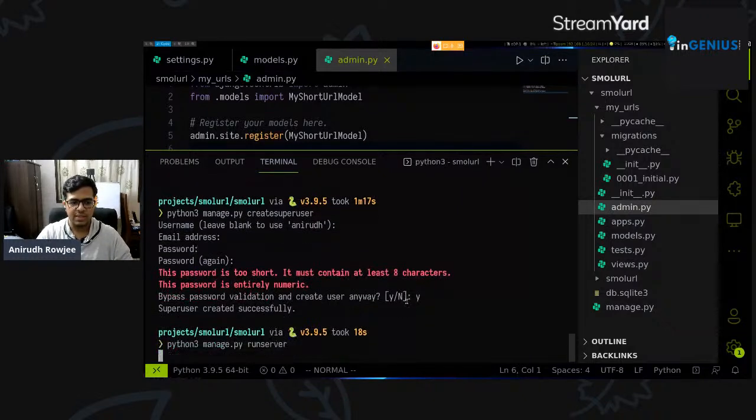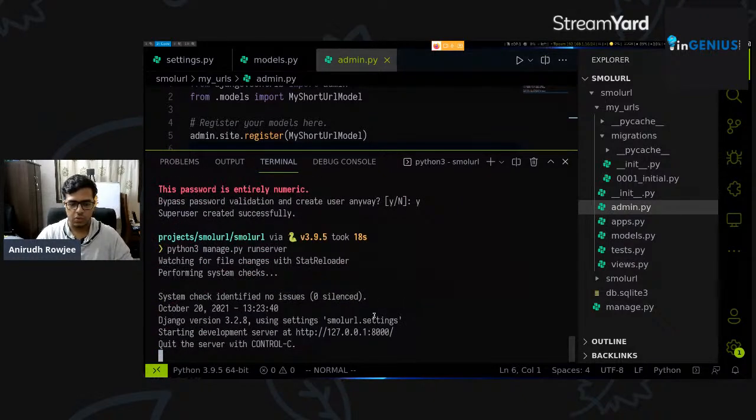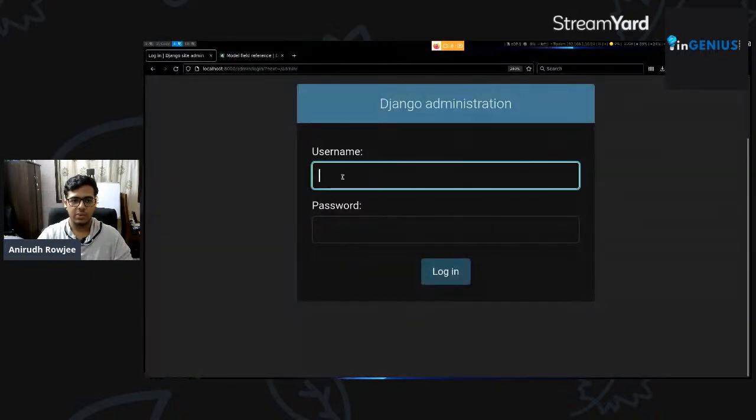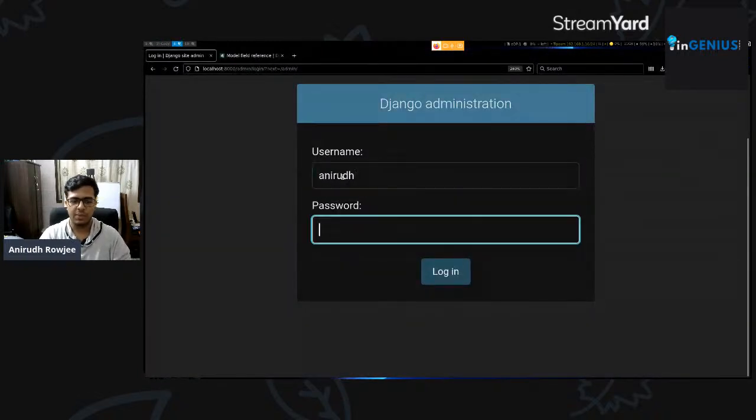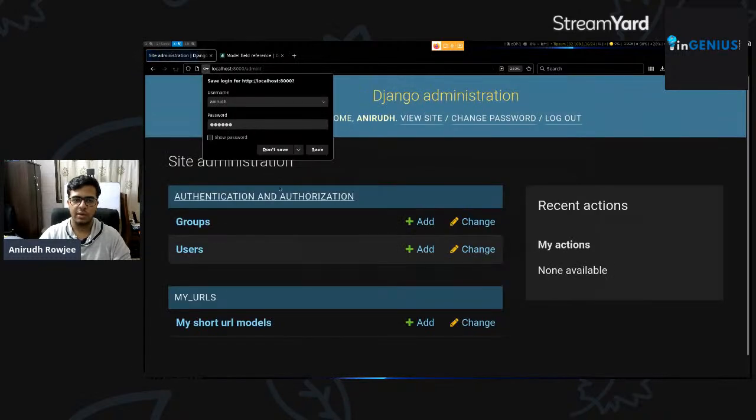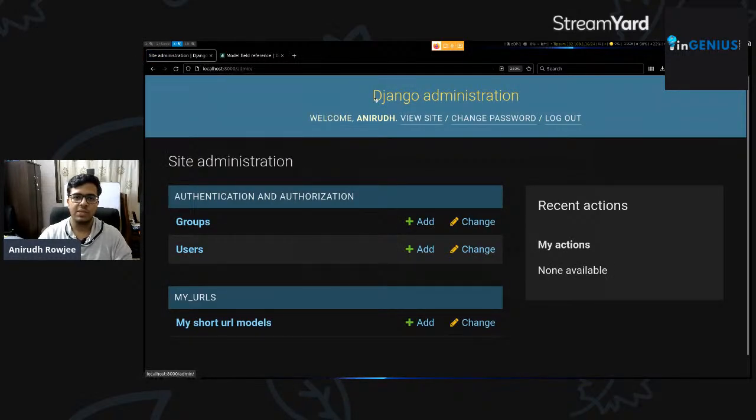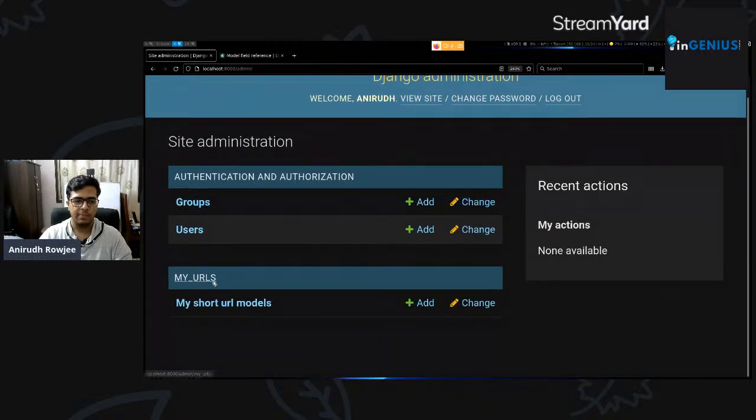All right, let's run the server again, and you can see no issues, so we're good. Let's go back to this website. Let's keep the username that we selected, and let's take the password we selected as well, and we can hit login. At this point of time, you can see a nice site that says Django administration, right? There's welcome Anirudh. You can view the site, you can change the password, you can log out. And say my URLs here, which is our app. It says models in the my URLs application as well.